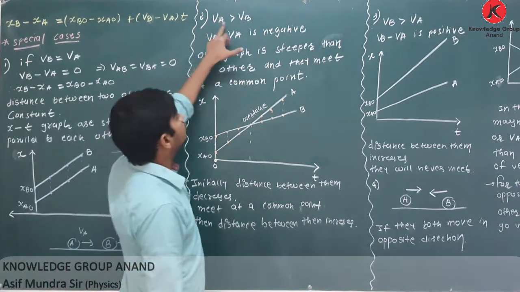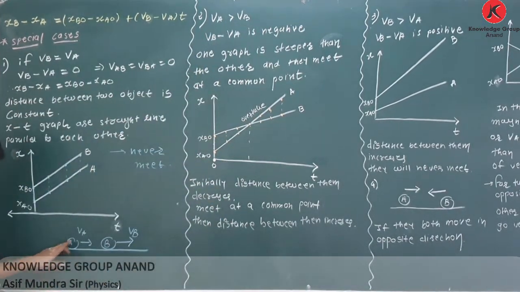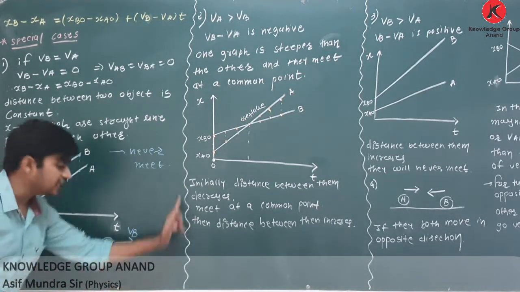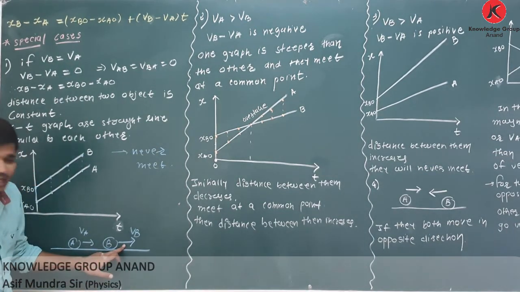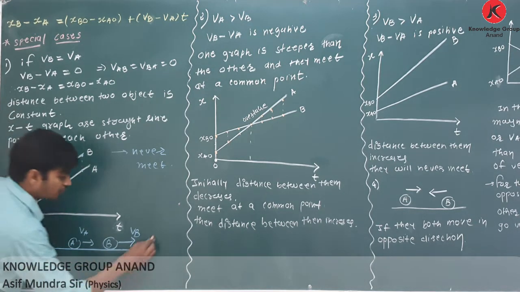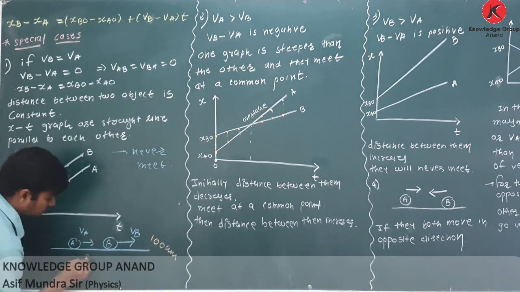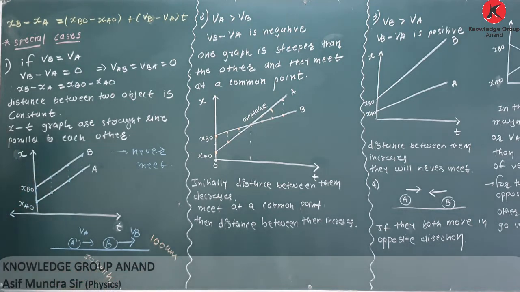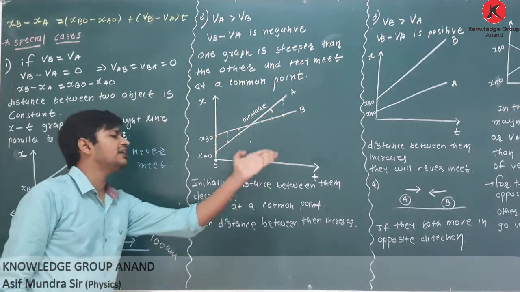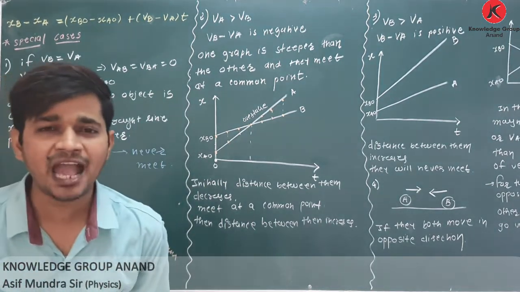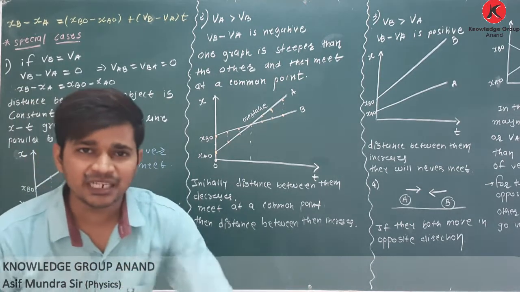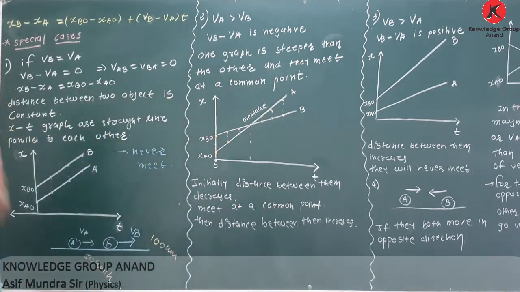When VA is greater than VB, meaning the speed of this vehicle is greater than this one, then A will overtake B. Now the third question is what? If the speed of B is greater than A, suppose it is moving with 100 km per hour and this one is moving with 50 km per hour. Then this vehicle is moving ahead and ahead. Yes or no? Yes. And the distance between them increases. Will they ever meet each other? No, they will never meet each other.